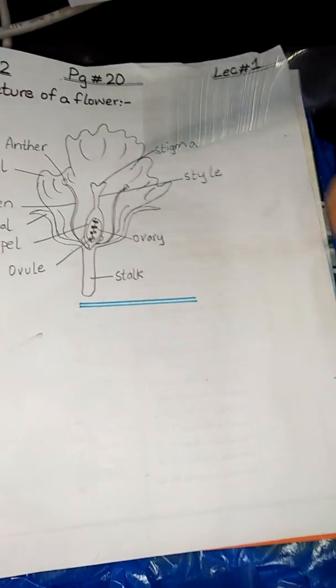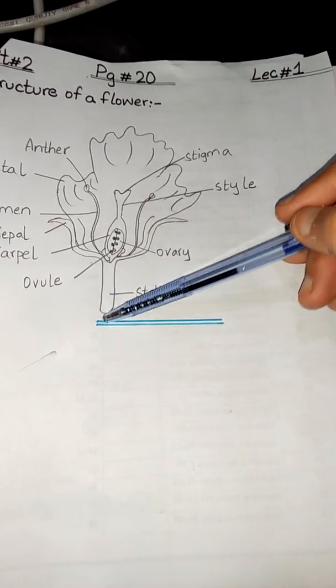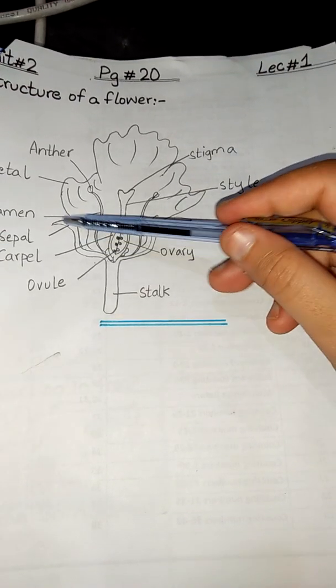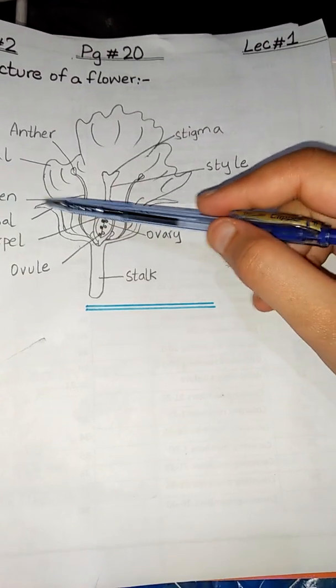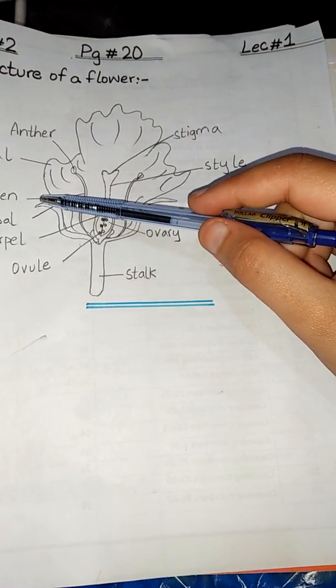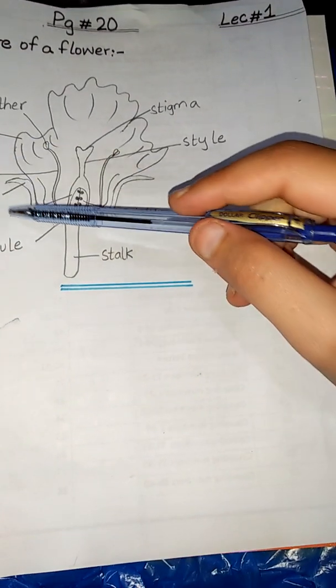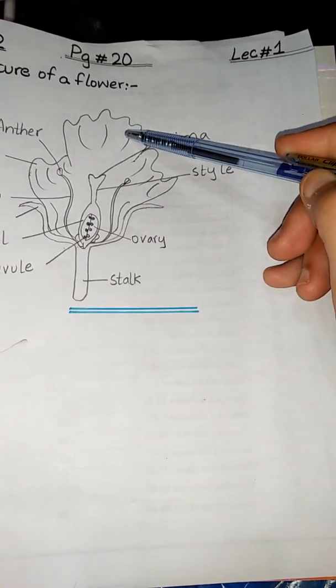They are arranged on the stalk in the form of rings called whorls. The outermost whorl is made up of sepals. The second whorl is made up of leaves called petals,